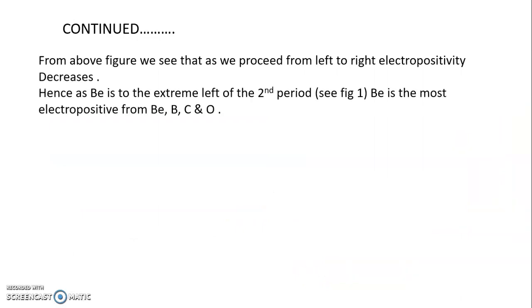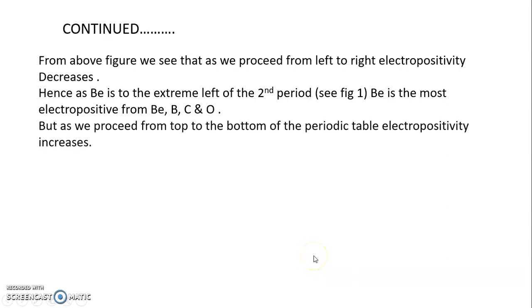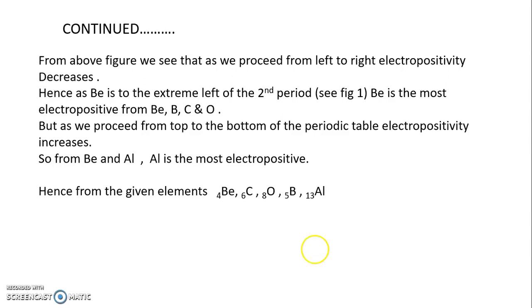Please refer to the statements. As we proceed from left to right, electropositivity decreases. Beryllium, being at the extreme left of the second period, is the most electropositive from the given elements in the second period. And as we proceed from top to bottom of the periodic table, electropositivity increases. Therefore, from beryllium and aluminium, aluminium is the most electropositive. Hence, from the given elements beryllium, carbon, oxygen, boron, aluminium, aluminium is the most electropositive element.